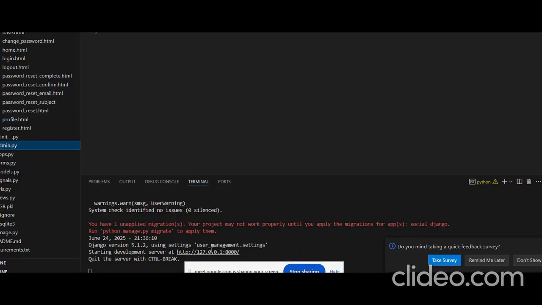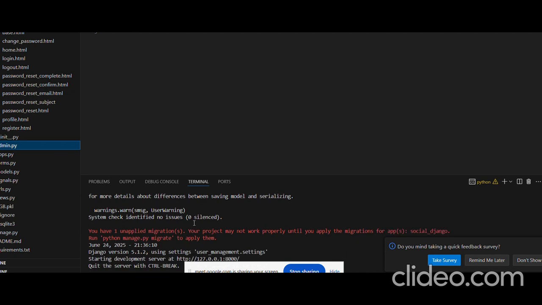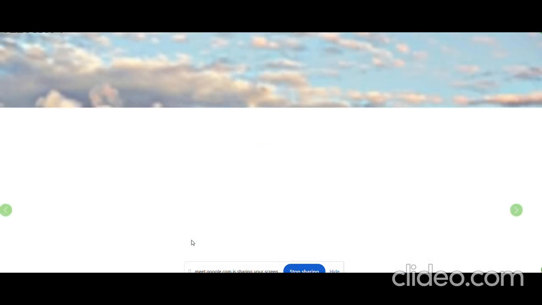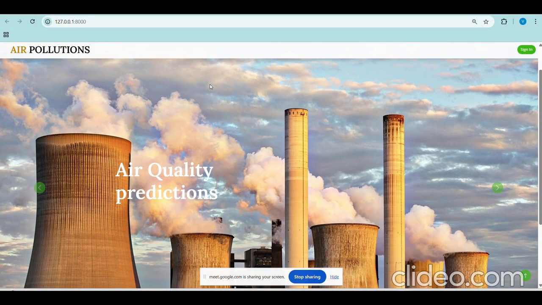So here you can see we usually run manage.py runserver, through which we will be generating a link like this. If we go forward to this link, here we can see our landing page.